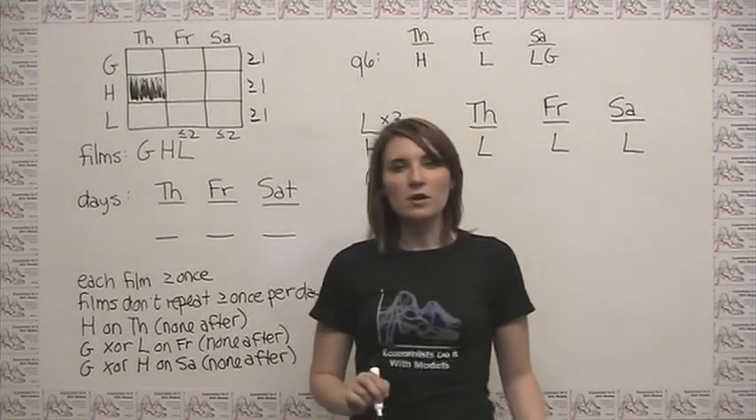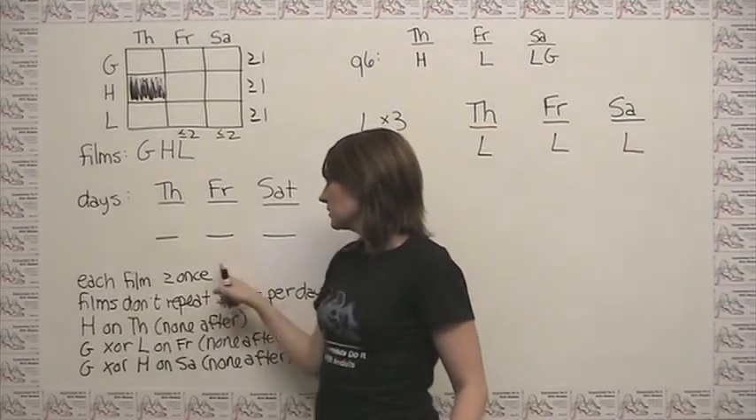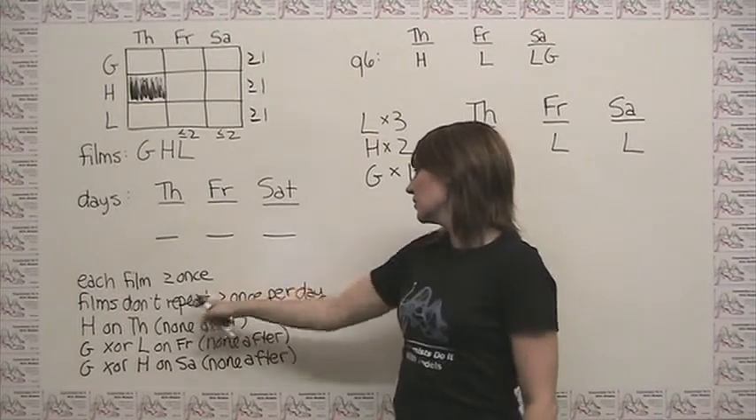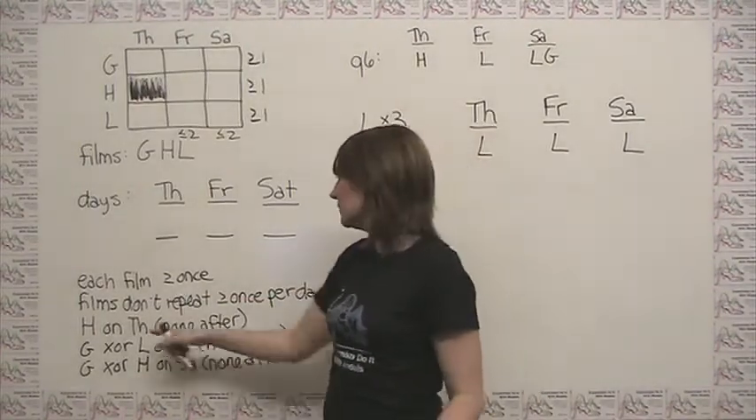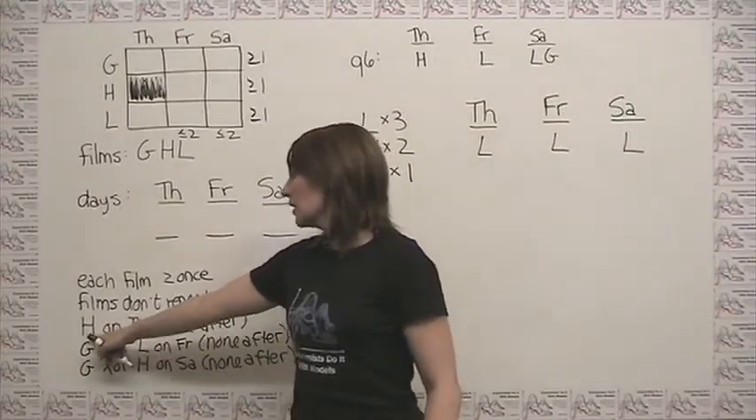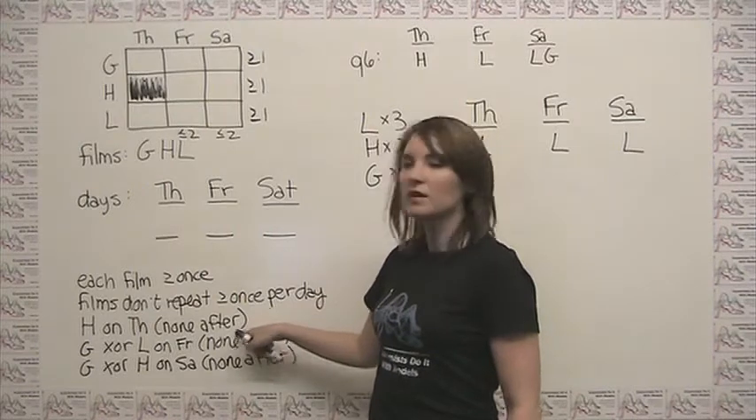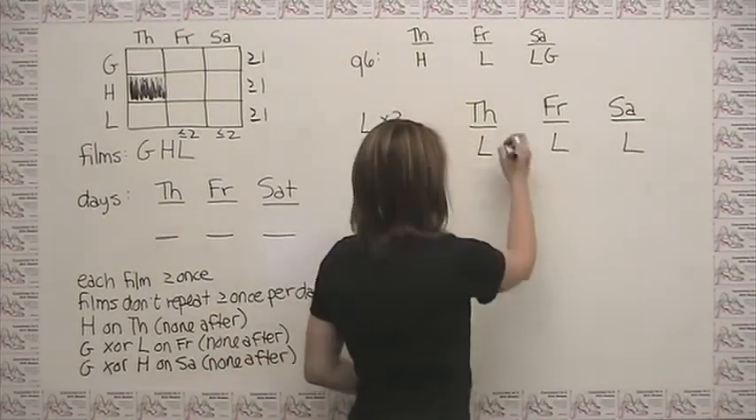We can then look through our rules to see what else we can fill in. So each film goes at least once. Well, we know that that's going to be true given this. Films don't repeat more than once per day. Okay, not sure what to do with that. H has to go on Thursday and nothing has to come after. So given that, we know that we have to place one of our H's over here.